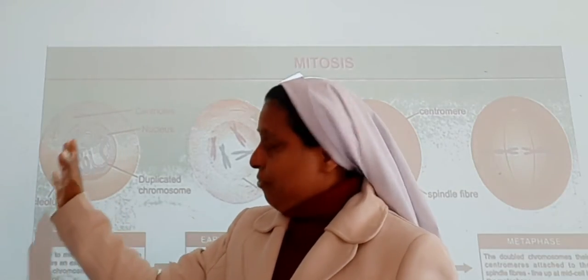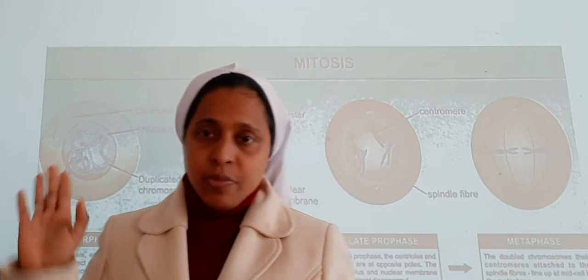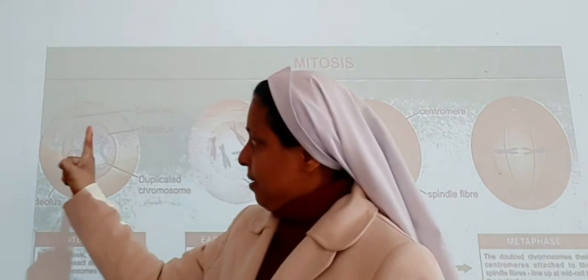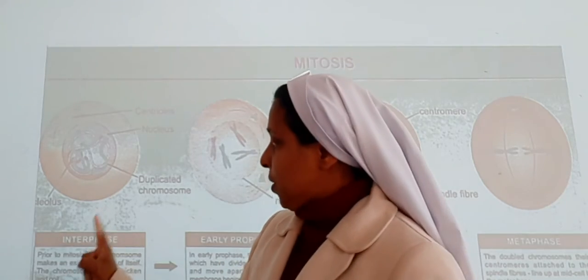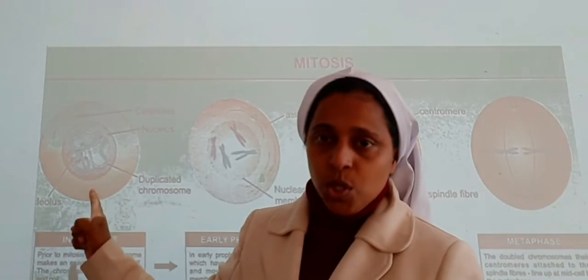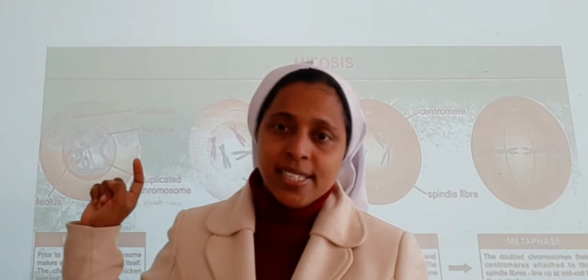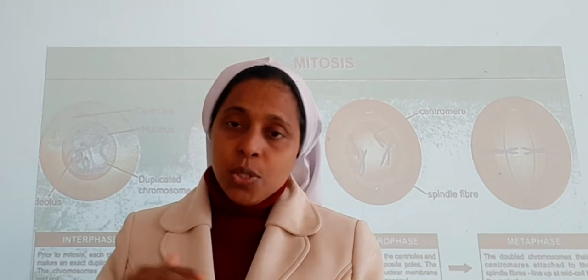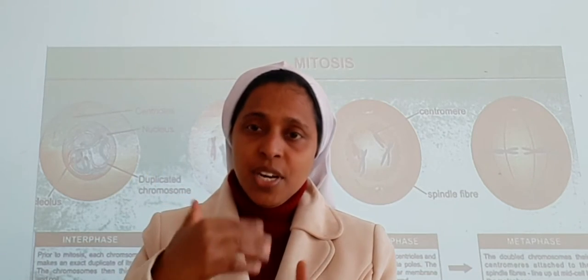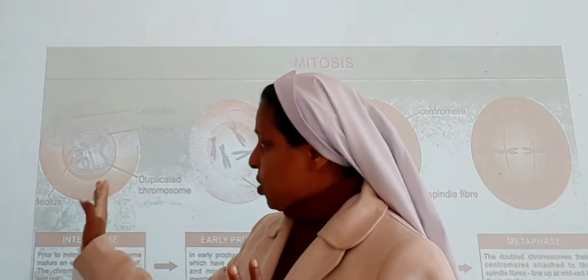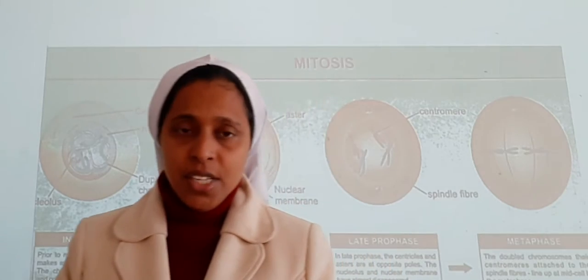Understood? So first, when we talk about the karyokinesis, we have to talk about the interphase. Here in the first image we have, you can see the interphase stage. In the interphase stage, as I have told you, that is the preparatory stage, that is the resting stage. So cells have made complete preparations for division. That is the stage termed as interphase stage.